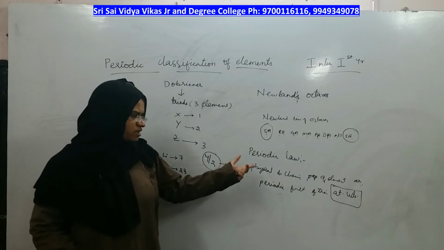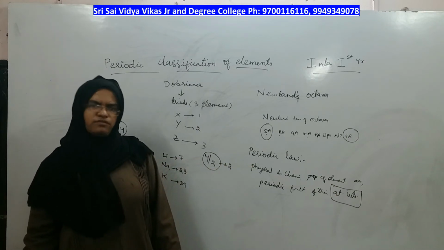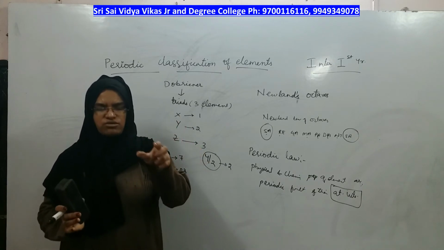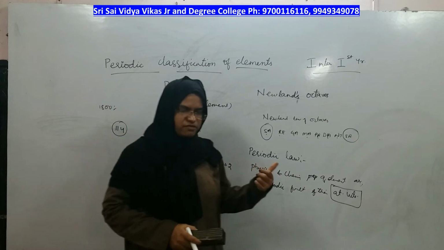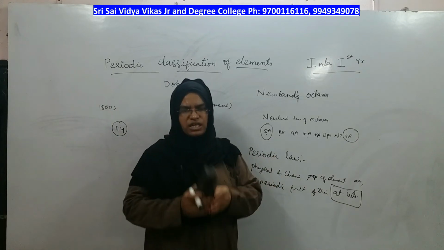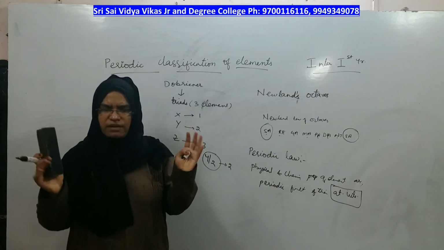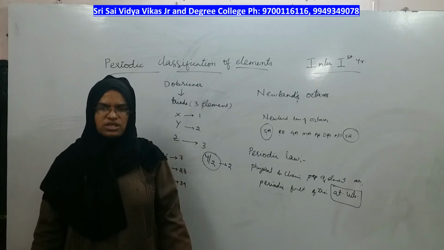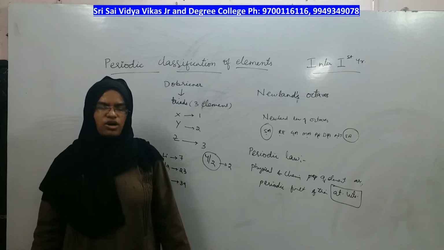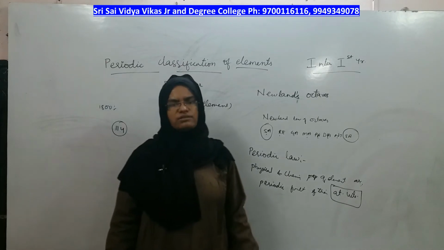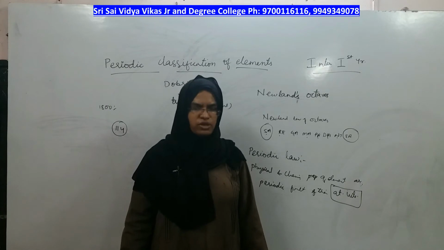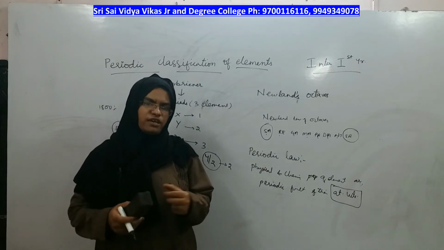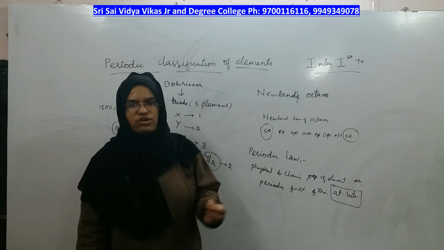Because after this point of time, many elements were discovered later, and they tried to fit those elements into the empty boxes which Mendeleev had left. And seeing the repetition again, after getting a final periodic table and observing the trend of repetitions, they made a new table called the modern periodic table, or long form of periodic table. And after making the long form of periodic table, they gave a final law called the modern periodic law.